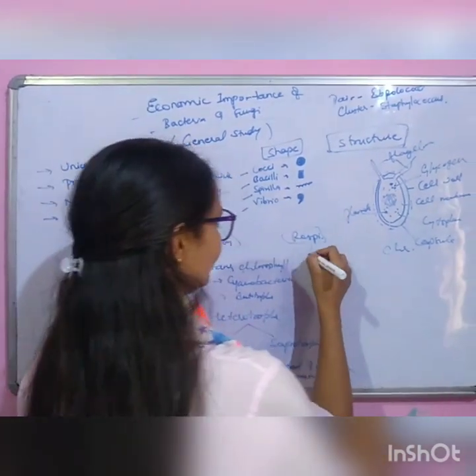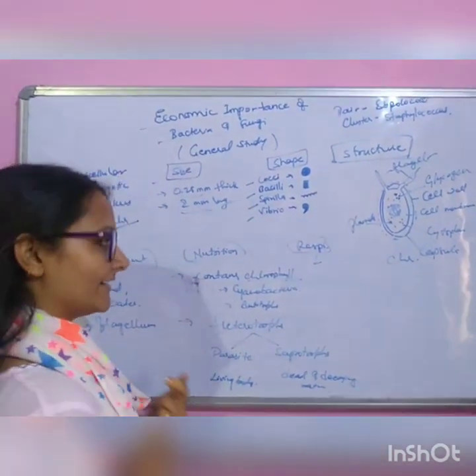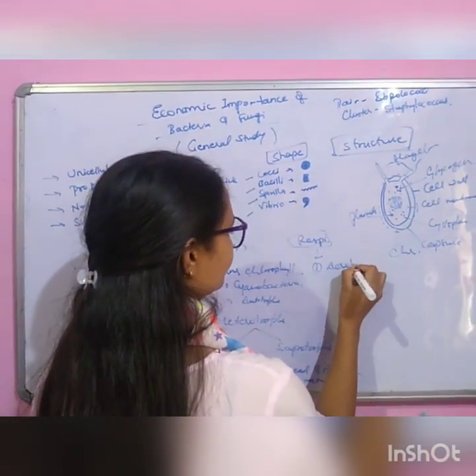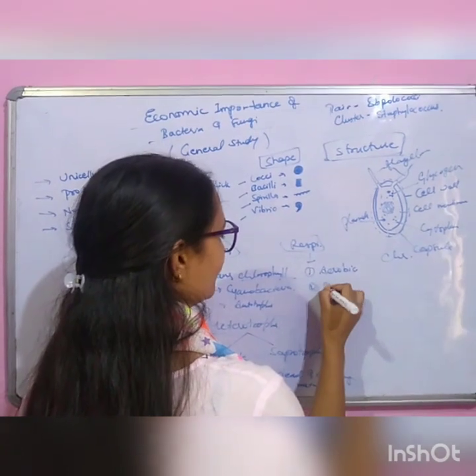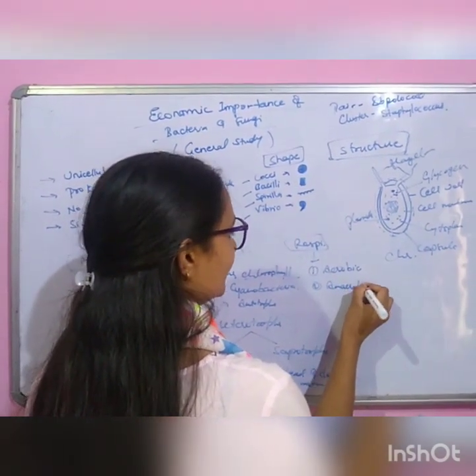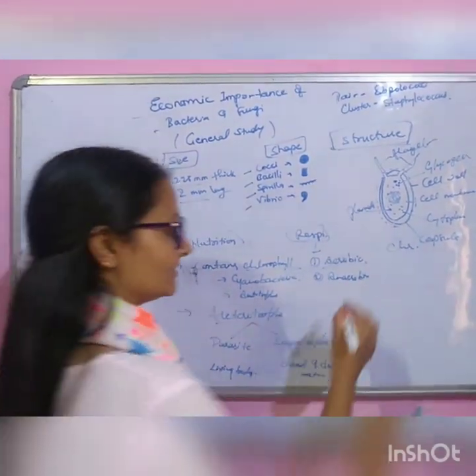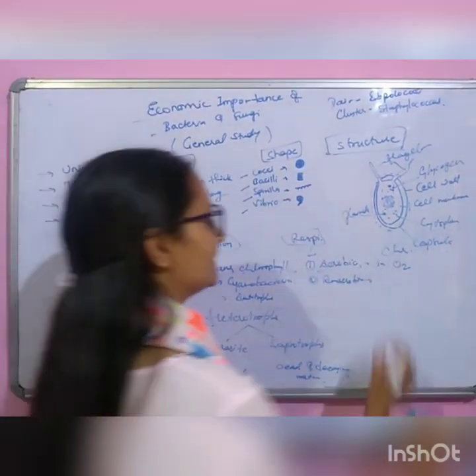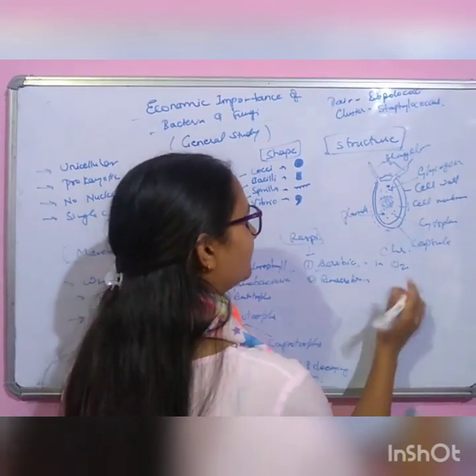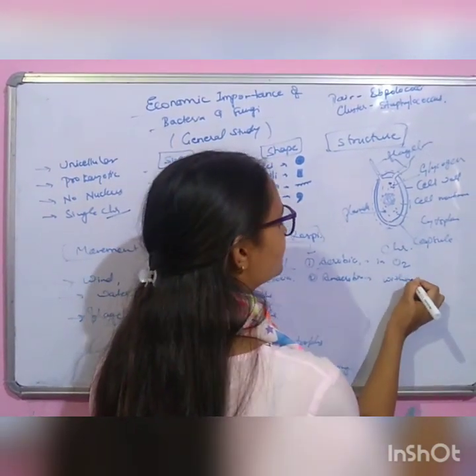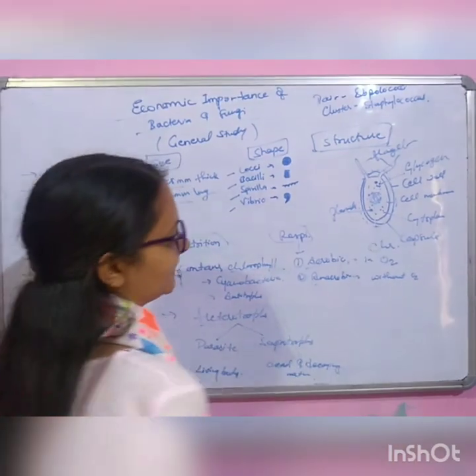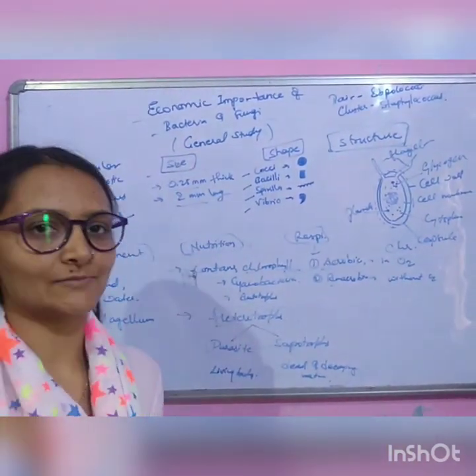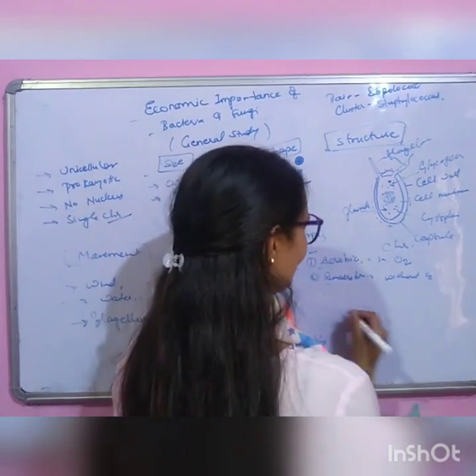After that comes respiration. They respire in two modes, one is aerobic and another is anaerobic. Aerobic is respiration in the presence of oxygen, and anaerobic is in the absence of oxygen. Anaerobic bacteria do not need oxygen for respiration. The last one is reproduction.